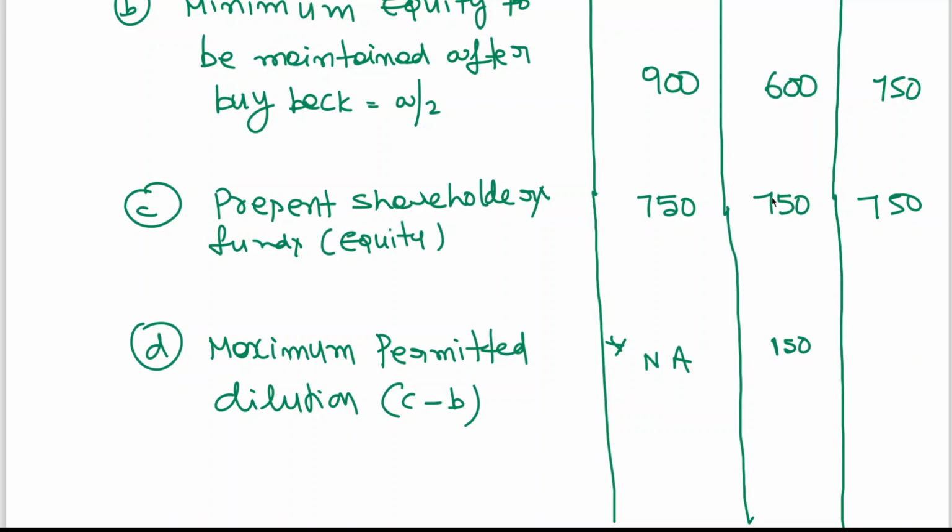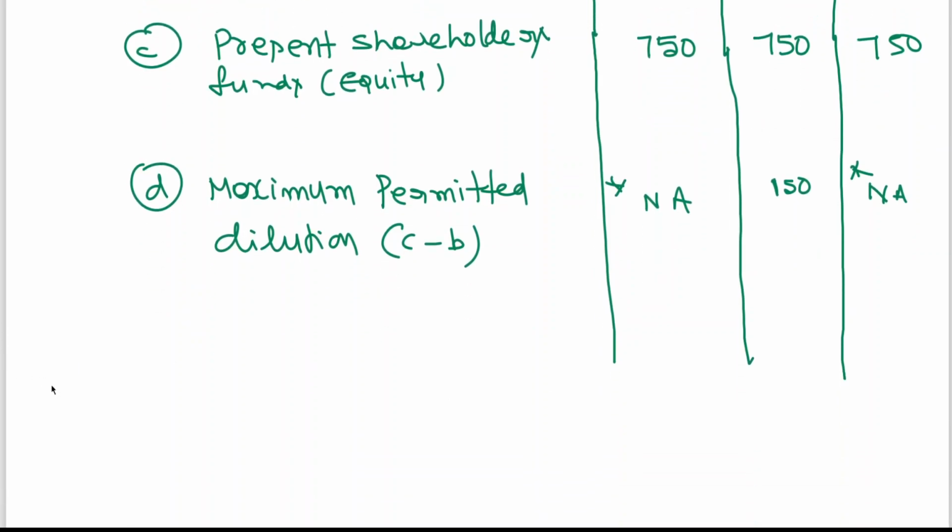After buyback, you can reduce share capital or paid up capital, the logic I have explained, and capital redemption reserve, and even if you reduce these two, it will be 600 crores. It means the maximum permitted dilution is positive. When C is more than B, it is positive. When C is less than B, it is negative. Here they are equal, so here also not applicable. Why it is not applicable? I will give a note later on.